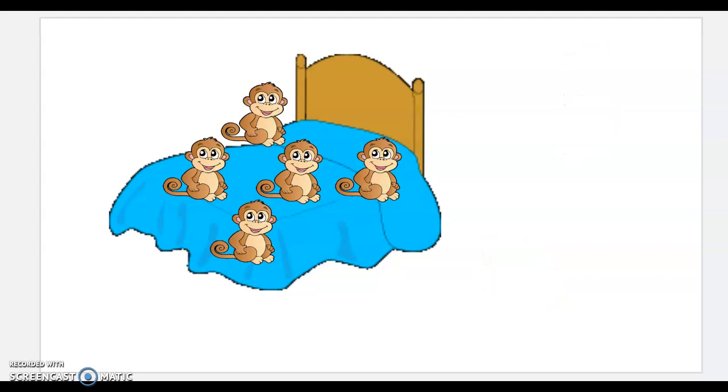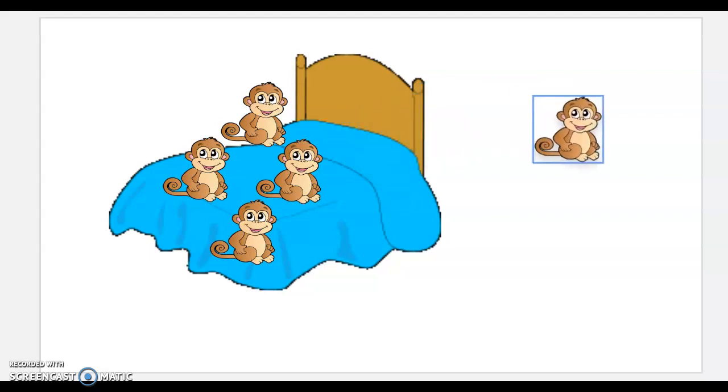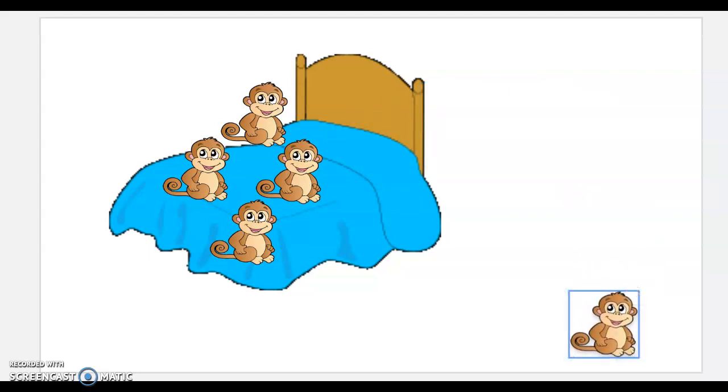But do you know what those silly monkeys like to do? They like to jump up and down on that bed. So say it with me. 5 little monkeys jumping on the bed. One fell off and bumped his head. And watch this. The silly monkey jumped up and down and boop, he fell down and bumped his head. And look, he is on the floor. So now we have 4 monkeys that are jumping on the bed, 1 monkey that has fallen off and bumped his head, and he is on the floor.